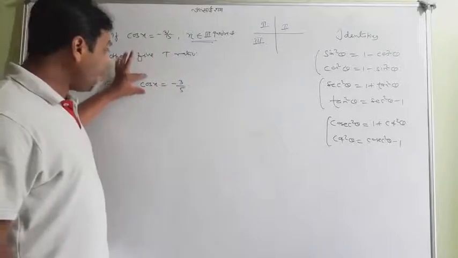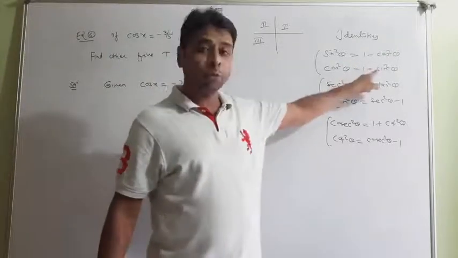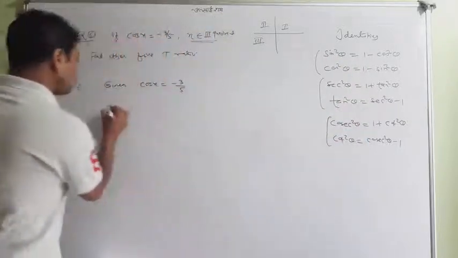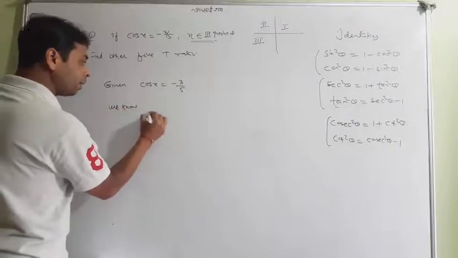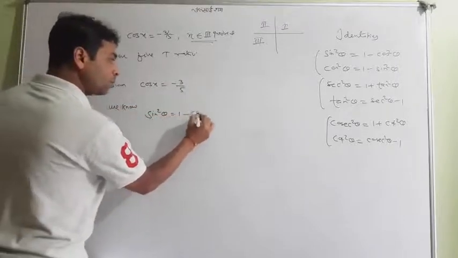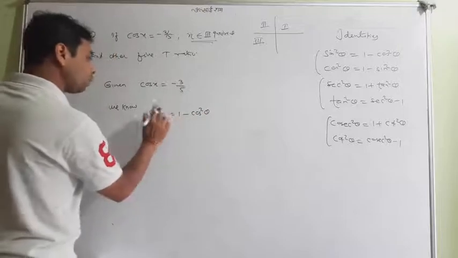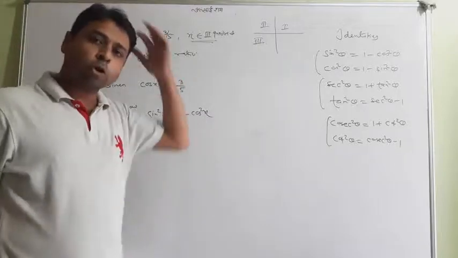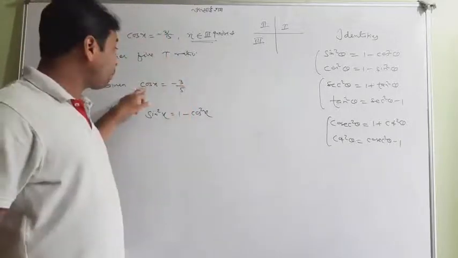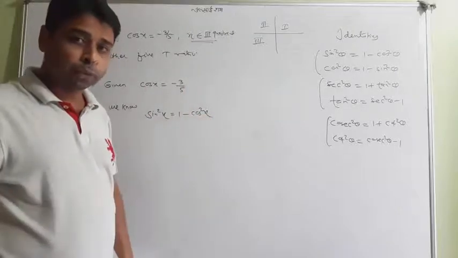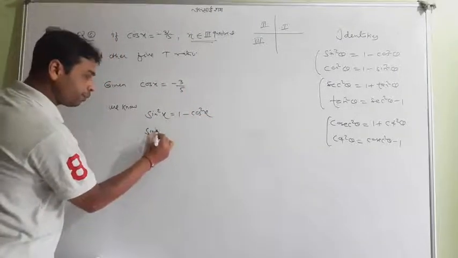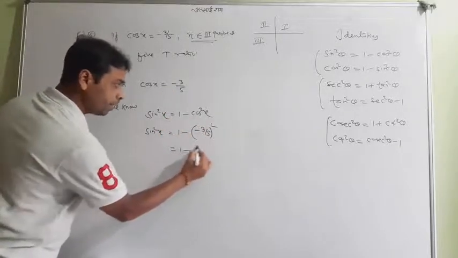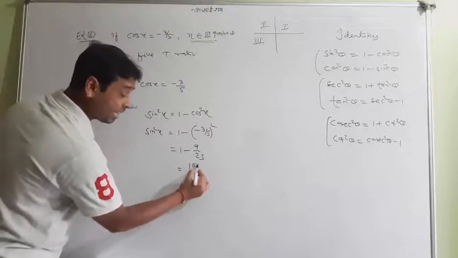So with the help of cos, you can find the value of sine, because sine and cos have a good relationship here. So you will write, we know that, I tell you a very simple method. Sine square theta is equal to 1 minus cos square theta. That is, in x I want to write, because the question is in x. Now read this formula: sine square x equal to 1 minus cos square x. And why do I use this? Because with the help of cos I can find sine by this formula. So sine square x is equal to 1 minus cos square x. Go on with that: 1 minus 9 by 25, taking LCM.